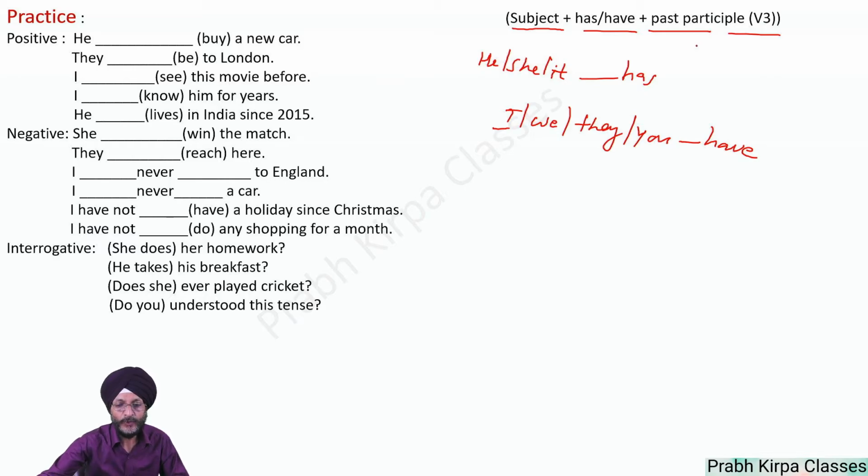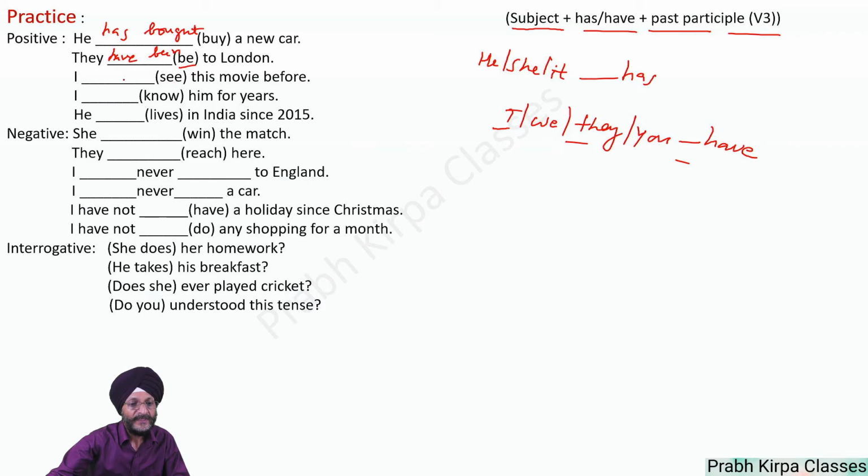And then we use the past participle, that is the third form of the verb. He, we will use has, third form of buy, bought. "He has bought a new car." They, with they we will use have. They have, be, third form becomes been. "They have been to London."